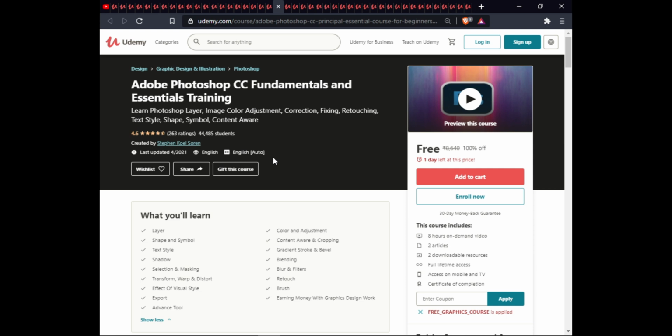The next course is Adobe Photoshop CC Fundamentals and Certification Training. In this course, you will learn layers, color and adjustment, shape and symbol, content aware and cropping, text style, gradient, stroke and bevel, shadow, blending, selection and masking, blur and filter, transform, warp and distort, retouching, effects, visual style, brush, export, learn earning money with graphic design work, advanced tools. This course is 8 hours on-demand video, 2 articles, 2 downloadable resources, full lifetime access, extra modality, and certification completion.